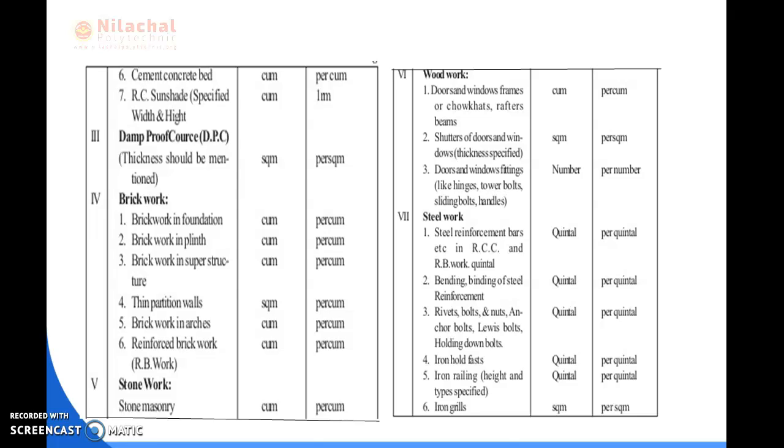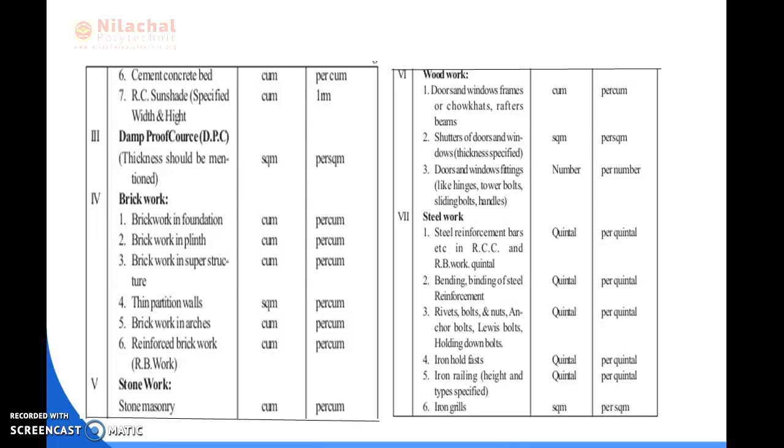Then the fourth item, brickwork. Brickwork in foundation, its unit is cubic, and its mode of payment is also per cubic. Then brickwork in plinth. Here we consider length, breadth, height, so the unit is cubic, and the mode of payment is also per cubic. Then brickwork in superstructure, the unit is also cubic, and the mode of payment is per cubic.